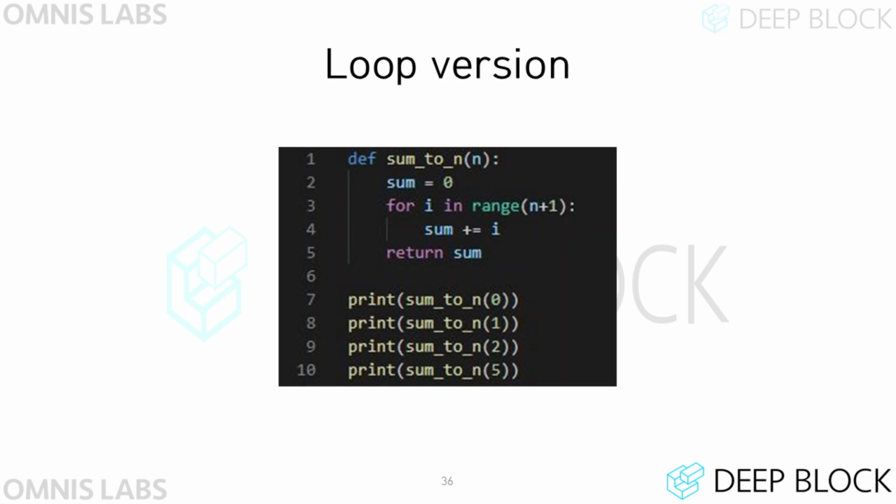For example, if you implement the code using what you have learned so far, you'll be able to implement a function using a loop as shown in the slide.